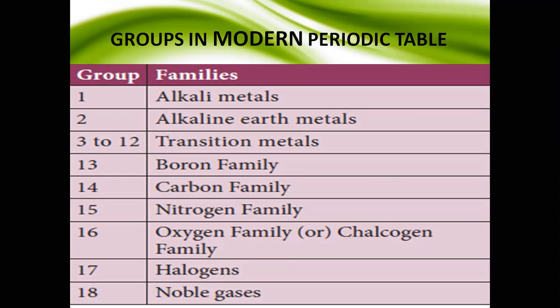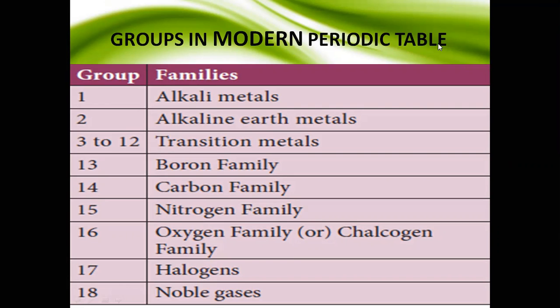Next we will discuss the classification of elements into blocks. Already we have told that elements are arranged in the periods depending on the shells K, L, M, N. These shells are divided into subshells, that is s, p, d, f.